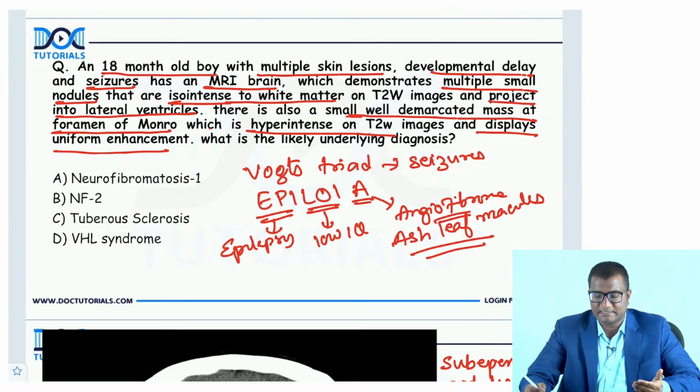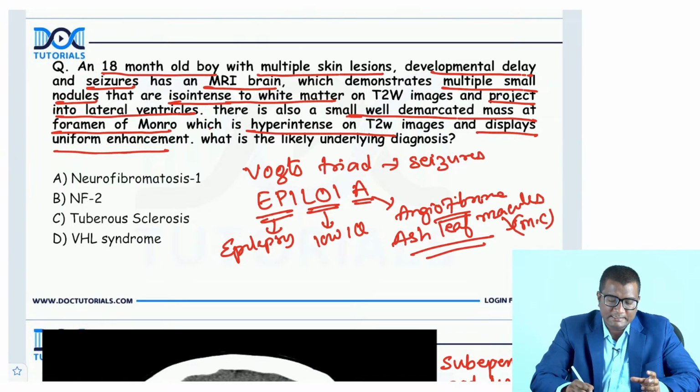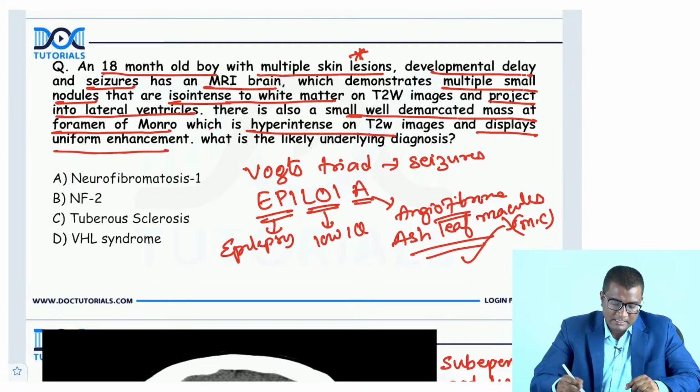Angiofibromas on the face, ash leaf macule on the trunk, right? Ash leaf macules are very common, the most common finding of tuberous sclerosis. So you will see skin lesions. It is not just because of skin lesions. Many of you have answered as neurofibromatosis, right? But be careful. You do see skin lesions in tuberous sclerosis. The most common finding of tuberous sclerosis is a hypopigmented patch on the trunk, the ash leaf macule, and you are seeing the subependymal nodules.